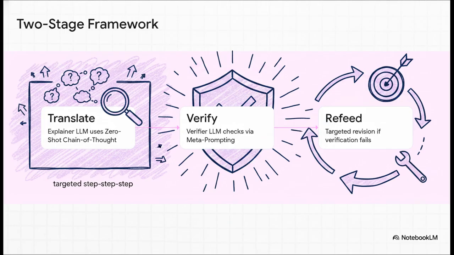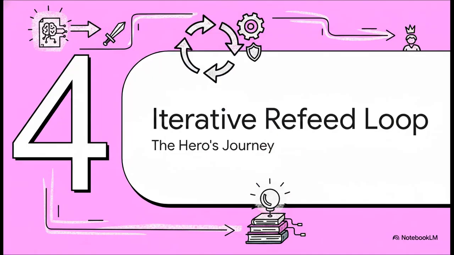Step 2. The verifier checks this draft using meta-prompting, basically a highly structured set of rules used to evaluate logical coherence and catch those sneaky hallucinations. And step 3, if the draft fails, it enters a refeed loop for targeted revision. And that flows perfectly into Section 4, the iterative refeed loop. Think of it as the hero's journey of an explanation.